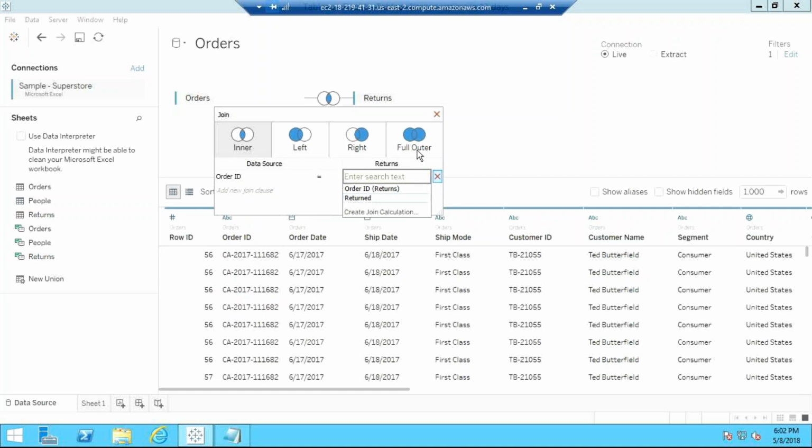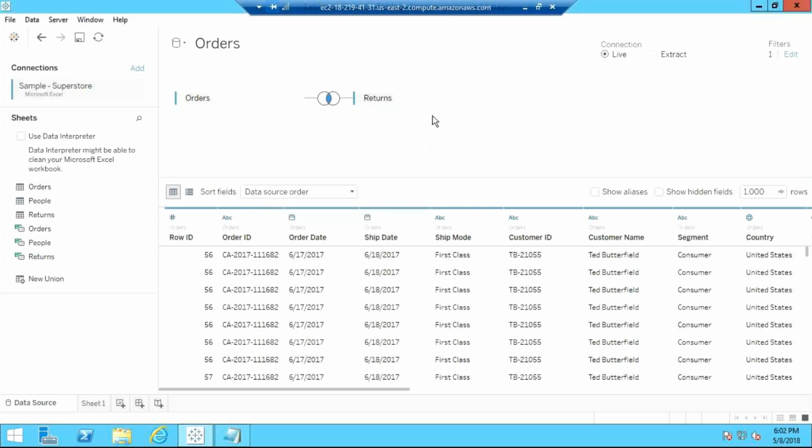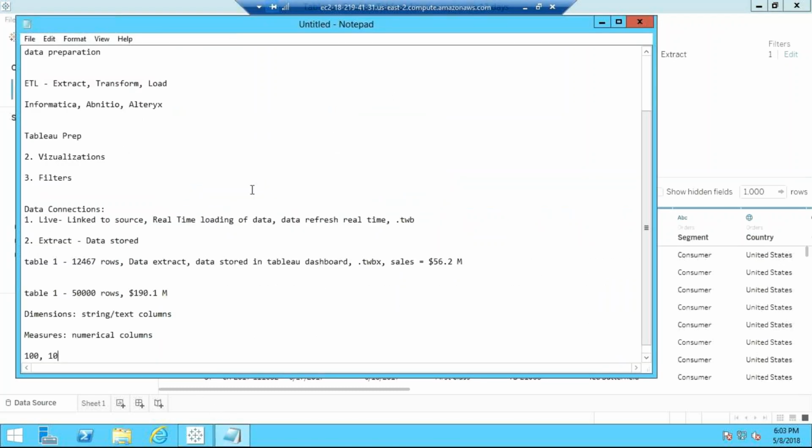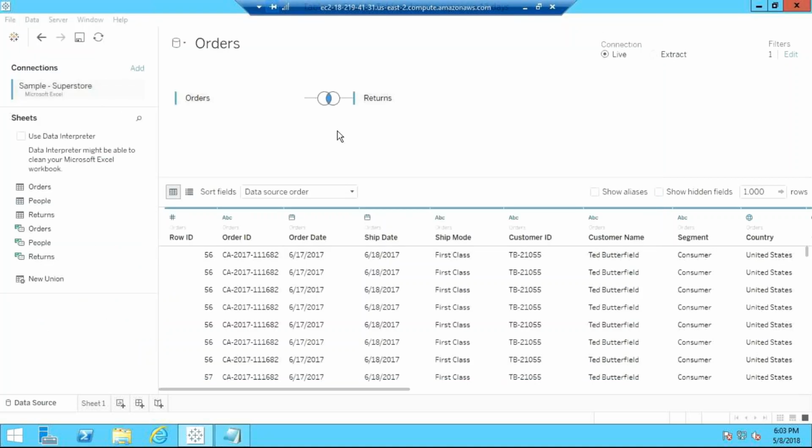I'll explain the data. That's why I told you the main thing is data. Whenever you are going to work in Tableau or any kind of reporting, the first thing you should be aware of is the data, whether you understand the data or not. If you understand the data, then half of your tasks are done. If you understand your data, you can easily interpret or do the analysis. That is how we normally put it.